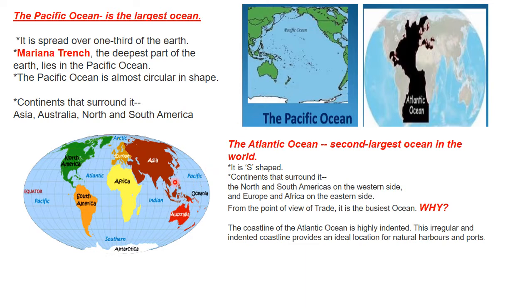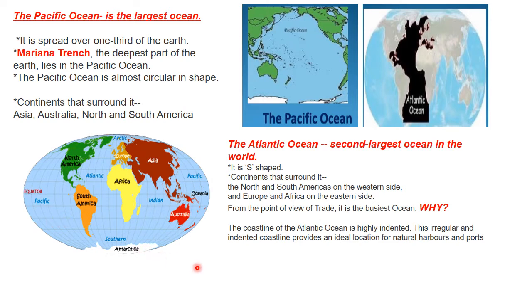Now this is the flat representation of our planet, and you can see Pacific Ocean is written on both sides. So can we say that there are two Pacific Oceans? No, it is not that, because if you join the two ends of this picture, they will join at the end and form one Pacific Ocean. Since it is a flat representation, you can now understand why two sides are written.